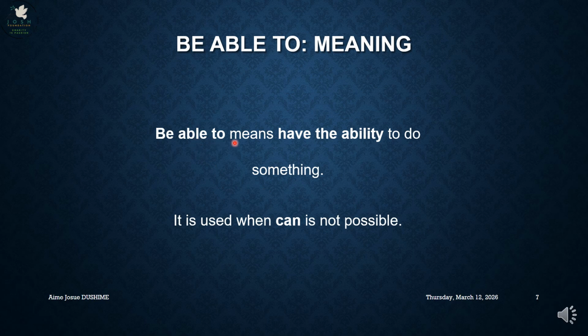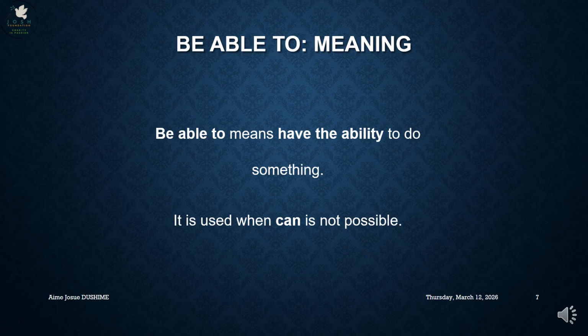Be able to means the ability to do something. It's like we have the ability to do something. It is usually used when can is not possible. When it is not possible to use can, that is when we use be able to.